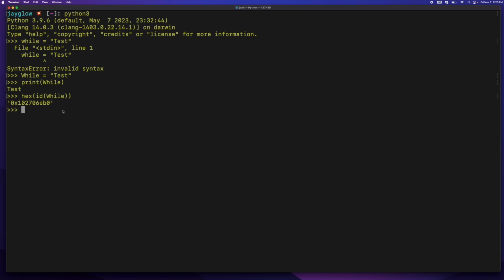We can use, let's pick another one, like if. If is a reserved word, and we can't use if as a variable. However, we can use if with a capital I, and that works just fine. So be very aware of that.